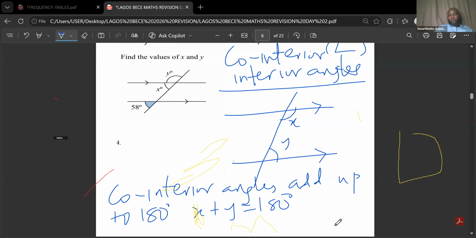Okay. So the last one we have here is angles at a point, or angles around a point. Angles around a point or angles at a point. So the sum of angles at a point add up to 360 degrees. Angles at a point.